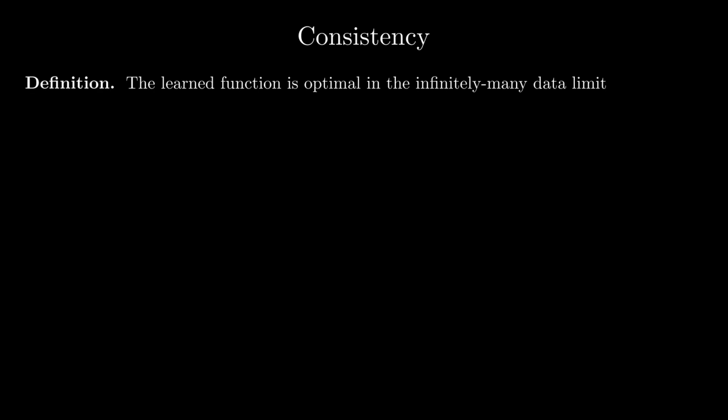Consistency is a property that a learning algorithm may have. An algorithm is consistent if the learned function is optimal in the infinitely many data limit. Here, optimal means that it minimizes the risk involving the input-output distribution we want to capture. Importantly, consistency depends not only on the algorithm, but also on the data it is fed. For instance, we cannot hope to learn where we do not sample.